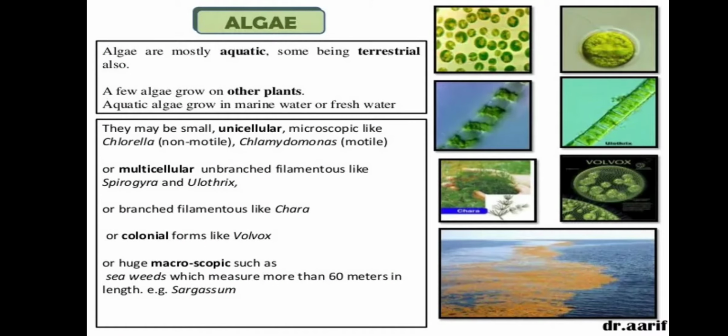So some algae are included in this kingdom. Algae are mostly aquatic. They are the simplest plants. Okay, they grow on moist rocks and soil, and some unicellular forms of algae are Volvox, and multicellular forms of algae are Spirogyra. Volvox lives in colonies without forming true tissues, and Spirogyra filaments are made up of cylindrical cells joined together in a chain.